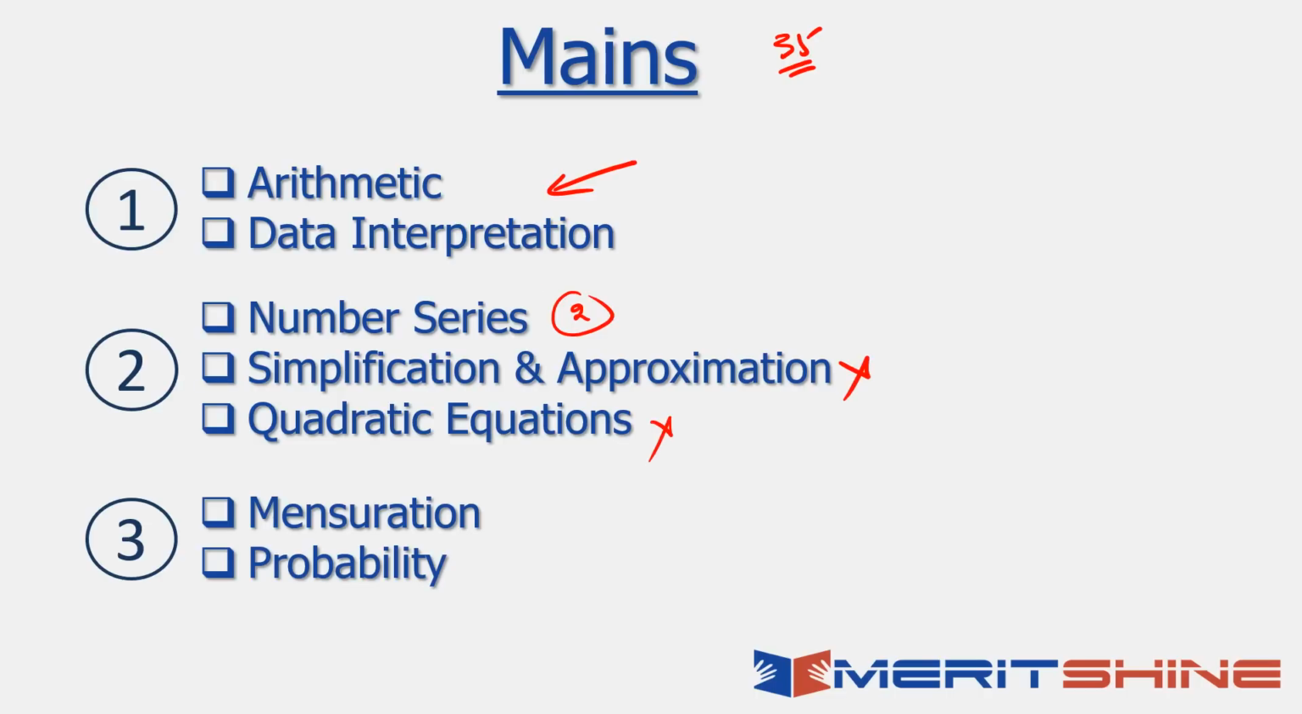Some mensuration, some probability, probably 1 or 2 questions here, 1 or 2 questions here. This is the rough breakup. So I would say around 30. Again, these are all rough estimates, right? The paper happens just twice a year. Looking at the test series and everything, this is a rough composition.